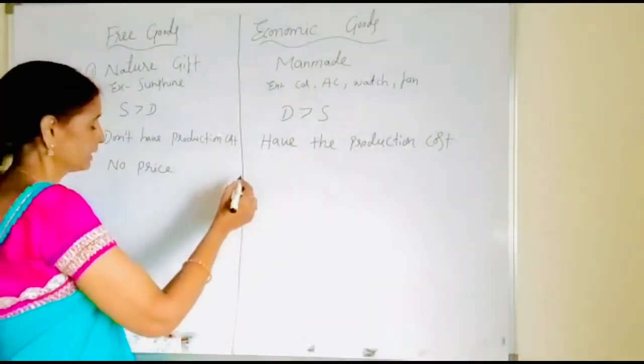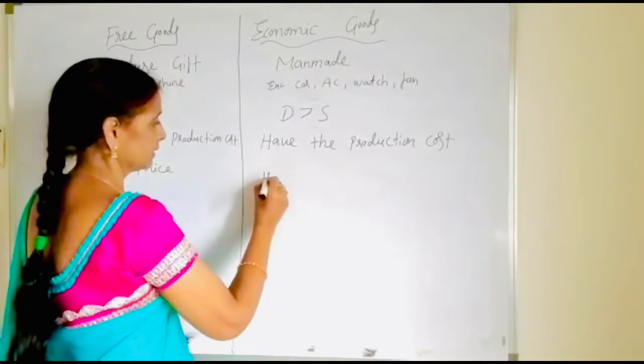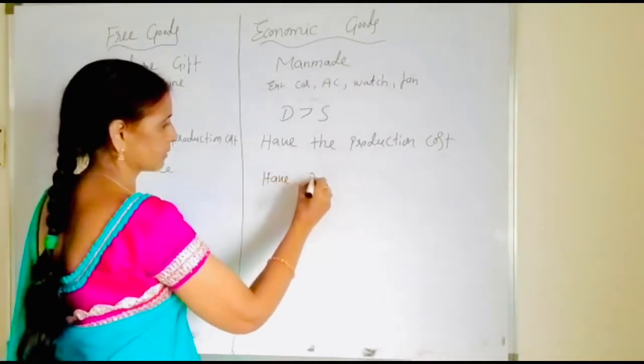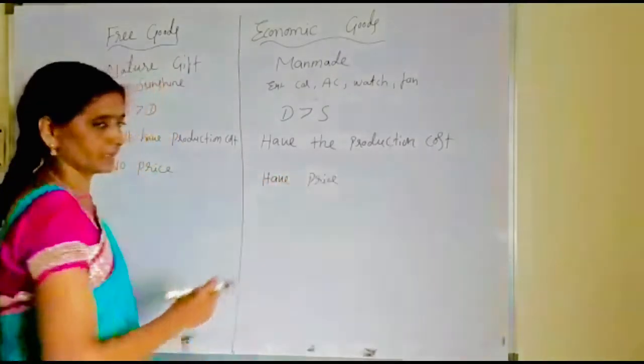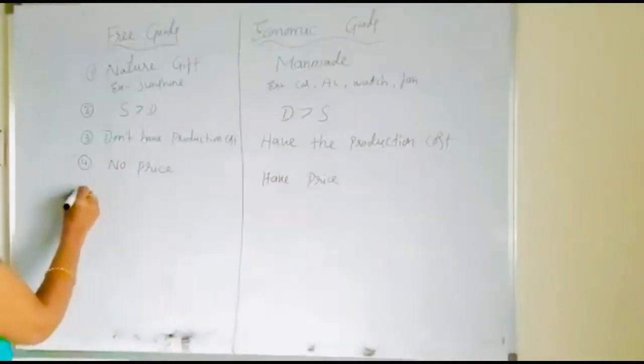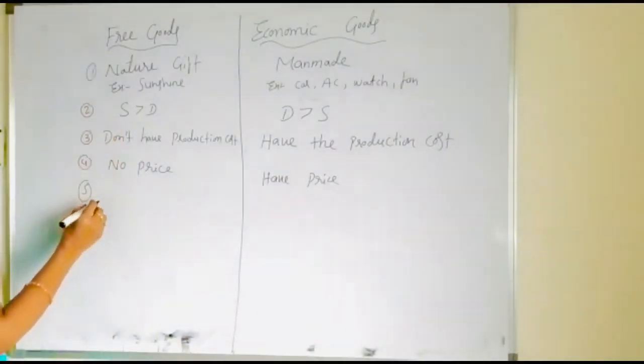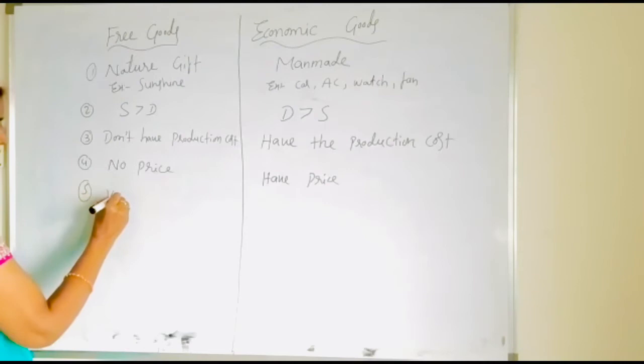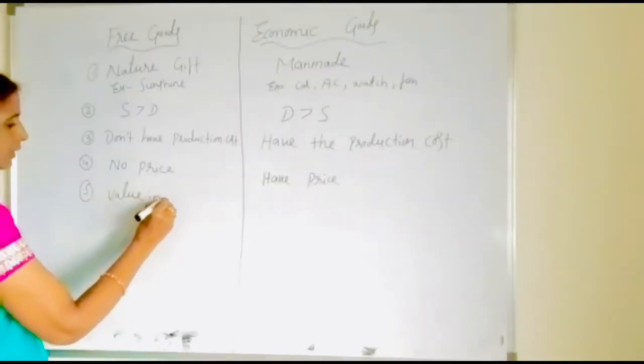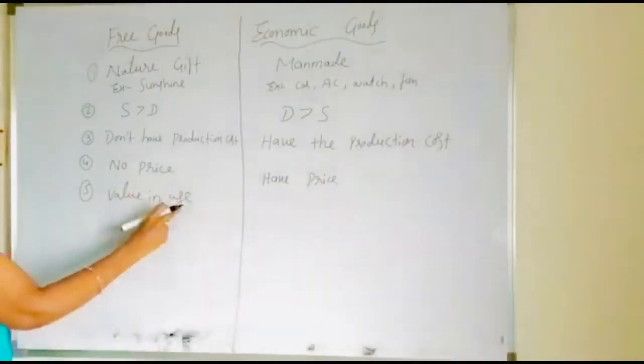So he charges some price. So that is the reason economic goods have price. Okay, it is exchanged for the money. The next one, children, free goods are having only value in use. Okay, value in use. They have value in use.